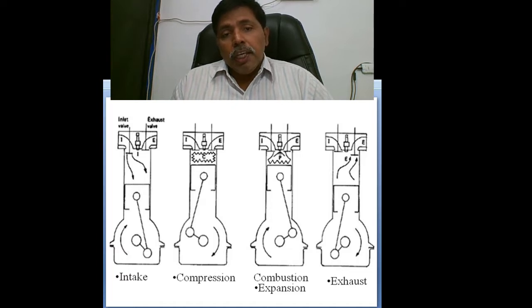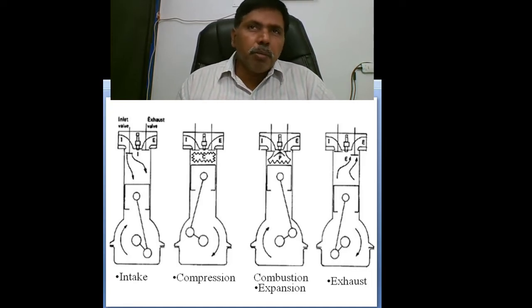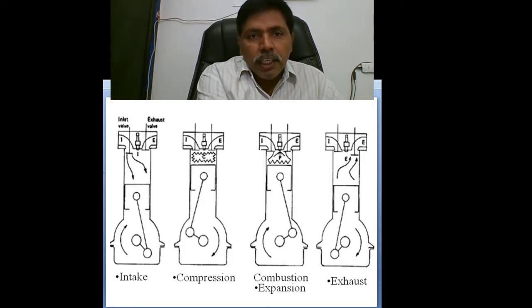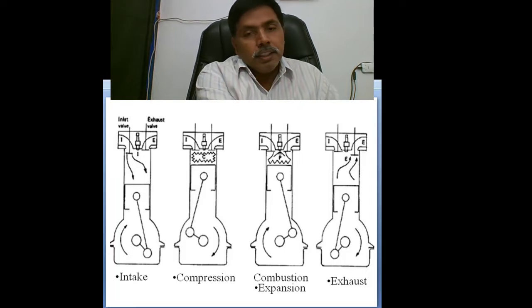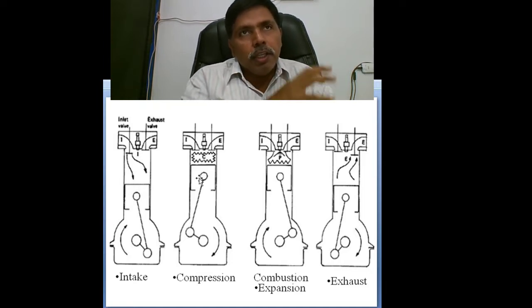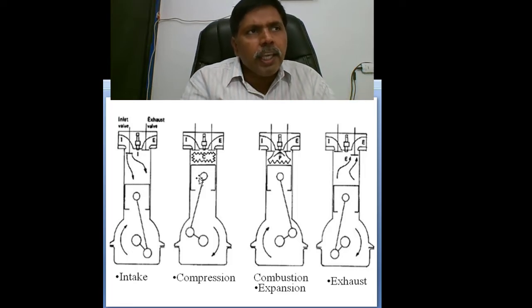Initially, we see what processes take place in the internal combustion engine. First, intake. I think the majority of students now have two-wheelers. You can see in the engine, from the carburetor, the air-fuel mixture is entering the engine. That stroke is intake. After intake, we do compression. At that time, both valves will be closed. So intake is the suction of the fuel from the carburetor, or in the diesel cycle, the suction of air through the filter inside the engine.